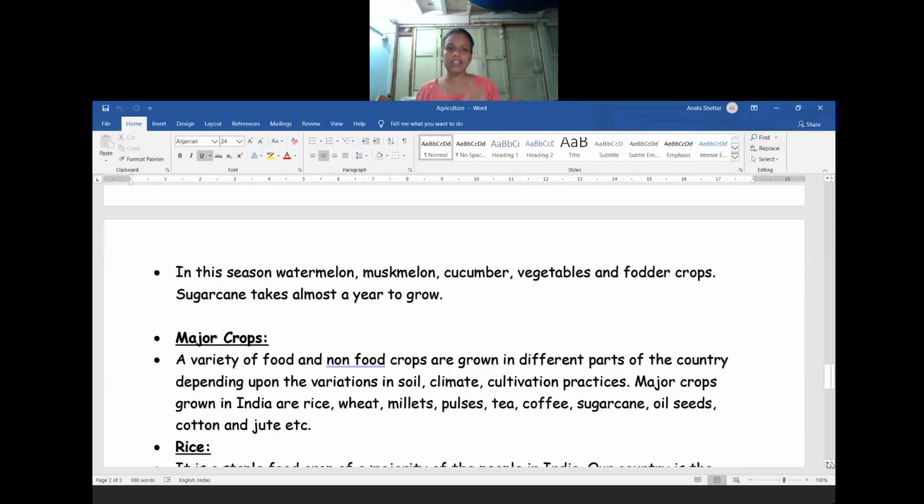So for 3 marks, they will ask about the crop pattern. Explain the crop pattern which is used in our country. And in the last class, we learnt the types of farming. For 5 marks as well as for 3 marks, they will ask what are the characteristics of primitive subsistence farming, intensive subsistence farming, and commercial farming, as well as plantation. For 3 marks as well as for 5 marks, they will ask the characteristics of these types of farming as well as the crop pattern. So please remember these two major concepts.